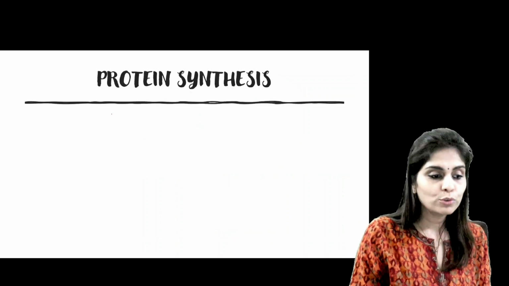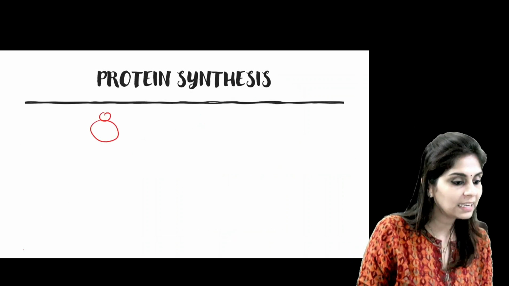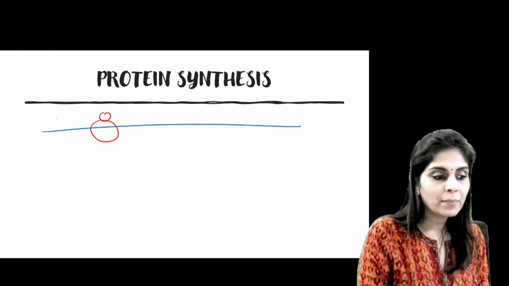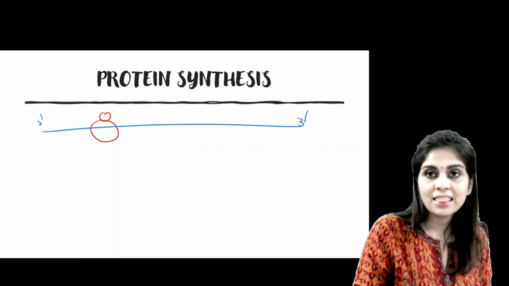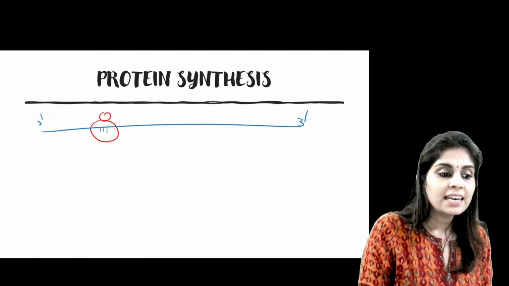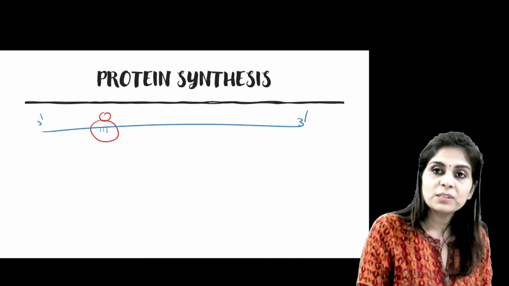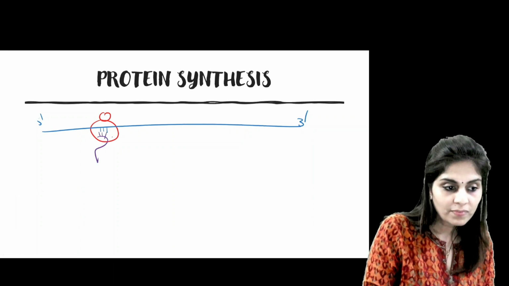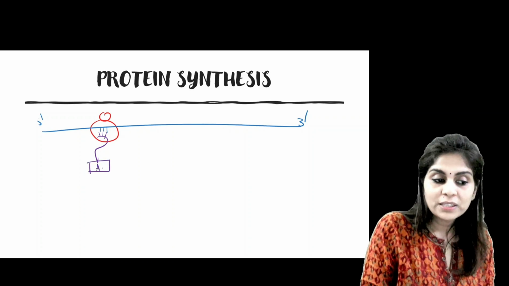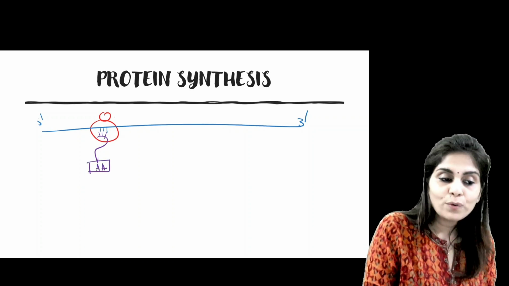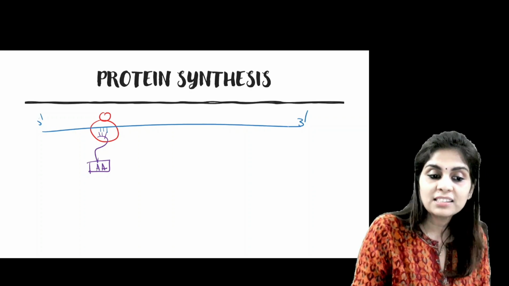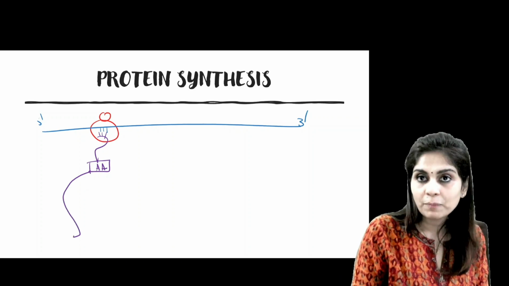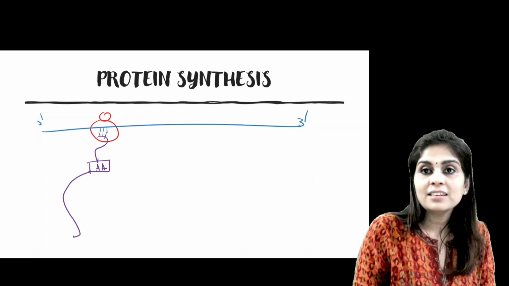And what do these ribosomes do? We know all these ribosomes read mRNA. Let me show mRNA in blue color. So all these ribosomes read mRNAs from 5' end to 3' end. They read codons one by one. And depending upon the codon that is present, the ribosome is capable of recruiting a complementary anticodon containing tRNA. And that tRNA drags along with it an amino acid. This is how the ribosome translates nucleotide sequences of mRNA into amino acid sequences of a polypeptide chain, and that is why we call this the translation process.